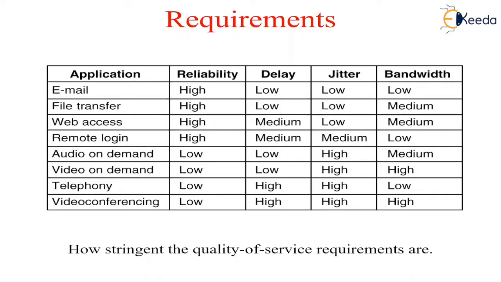The first four applications have high requirements on reliability. No bits may be delivered incorrectly. This goal is usually achieved by checksumming each packet and verifying the checksum at the destination. If a packet is damaged in transmission, it is not acknowledged and will be transmitted once again. This strategy gives high reliability. The four final applications, that is audio and video applications, can tolerate errors, so no checksums are computed or verified.